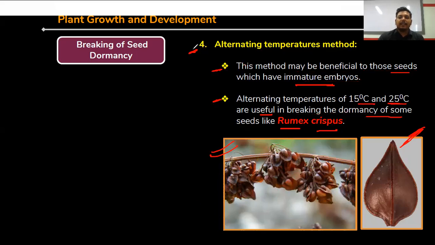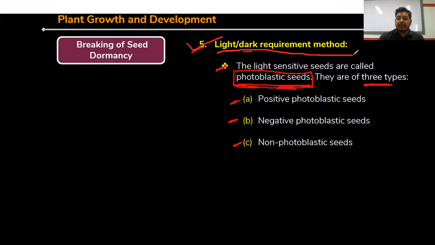The fifth one is light dark requirement method. The light sensitive seeds are called photoblastic seeds. So already I have told you in the chapter sexual reproduction in flowering plants, or you have learned about the flower in morphology of flowering plants, that some flowers are produced in presence of light, some flowers are produced in absence of light.